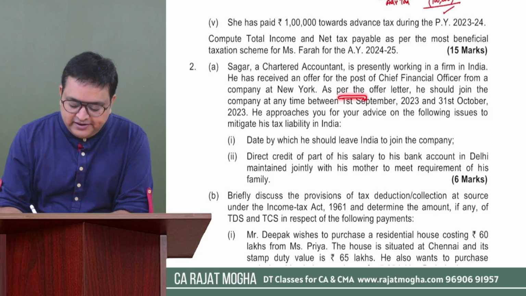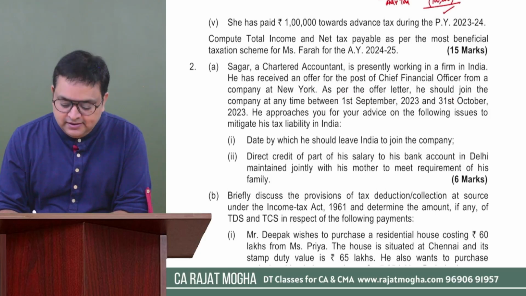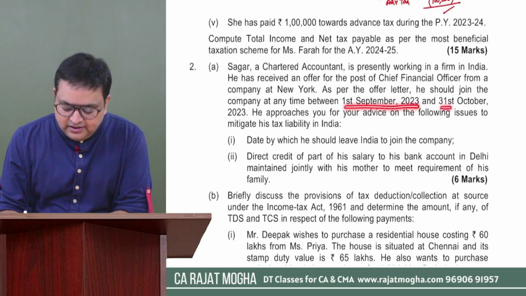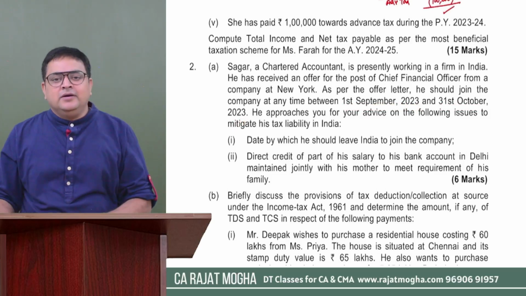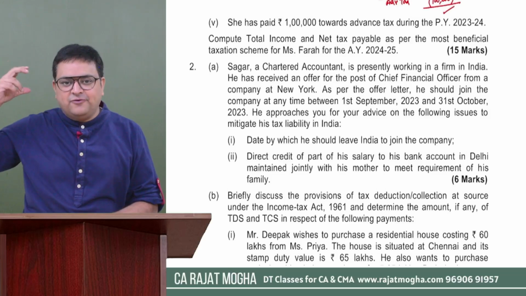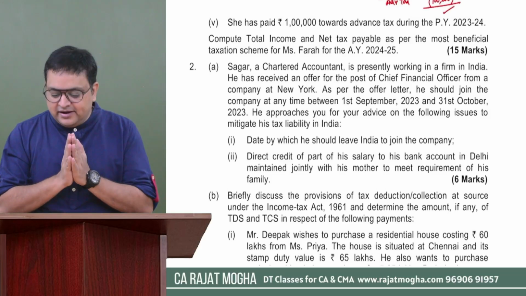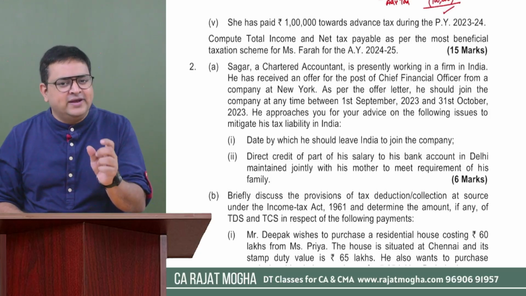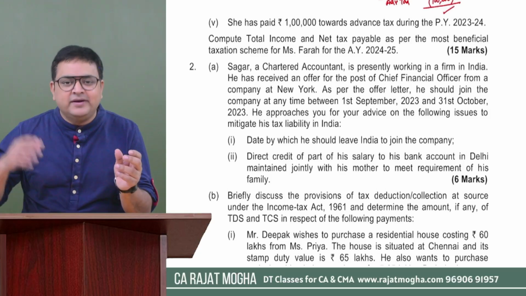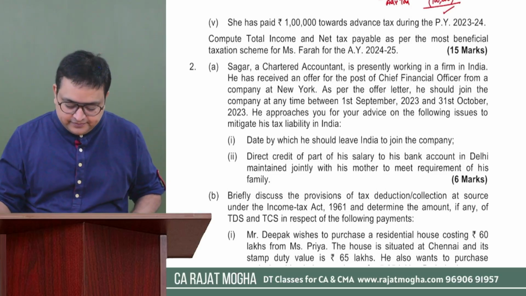As per the offer letter, he should join the company at any time between 1st September 23 till 31st October 23. So what these foreign people are telling him is that we are giving you sufficient time. In the offer letter it is mentioned that Sagar, you can join anywhere between 1st September till 31st October. We are giving you 2 months time to join.